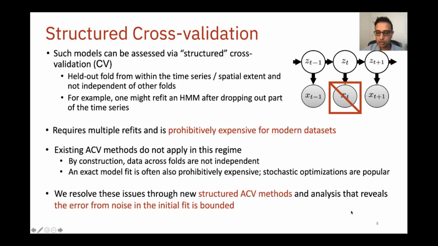Our contribution lies in developing a structured ACV method for dealing with the first issue, and improving results, with more details in the paper, that show that the error in the approximation stemming from an inexact initial model fit is bounded.